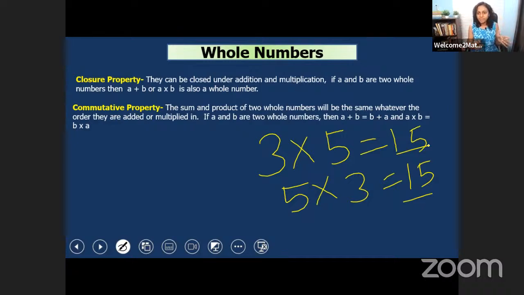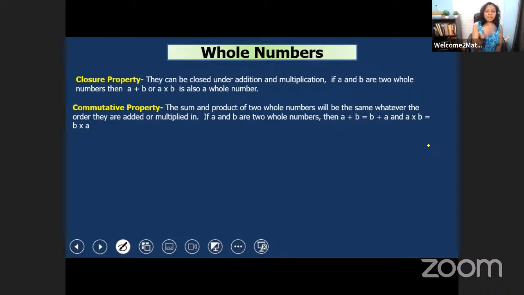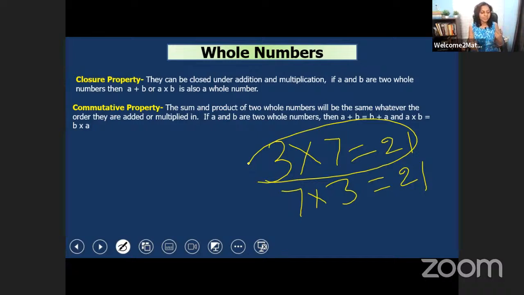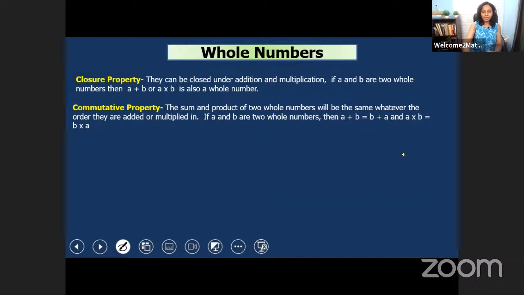Because if you learn half of the tables, you can automatically remember the rest of the table. How? Because you see, if you learn table of 3, in the table of 3, you can learn that 3 into 7 is equal to 21. And whenever you go for table of 7, you can see 7 into 3 is also 21. So if you remember 3 into 7, you can automatically remember 7 into 3. So it would be very helpful. This property is very helpful for remembering multiplication tables too. Okay.